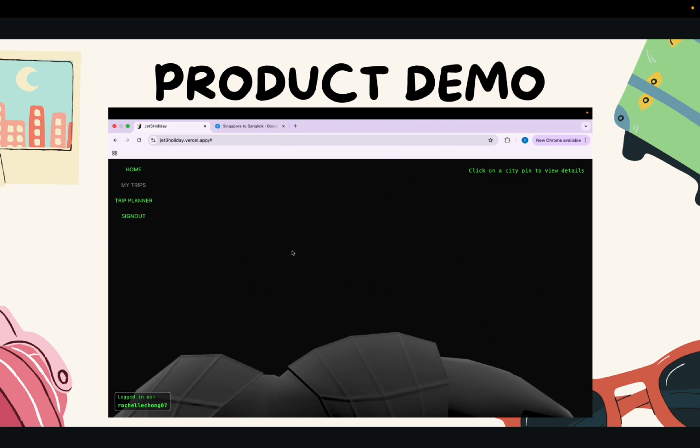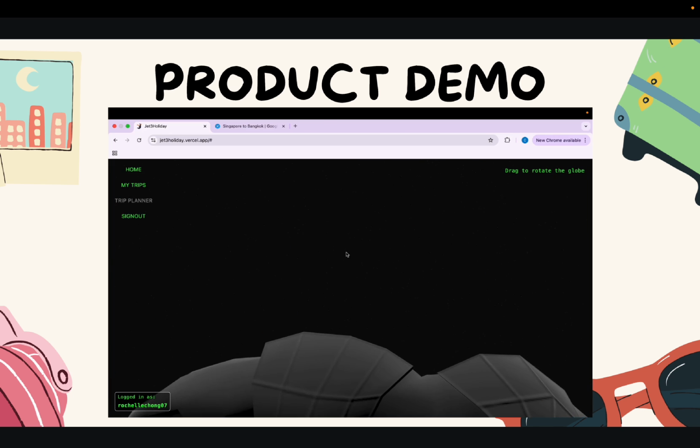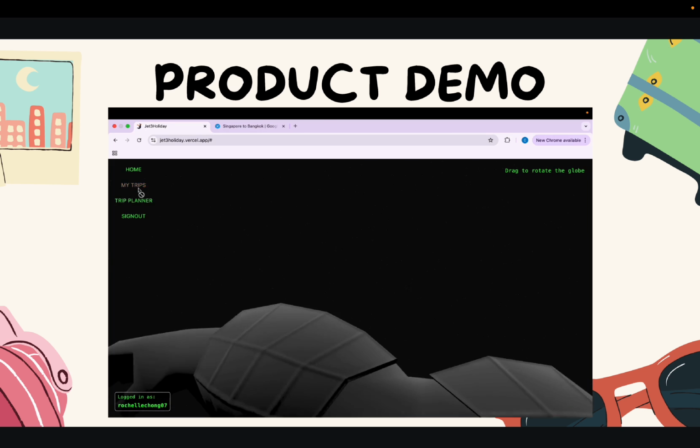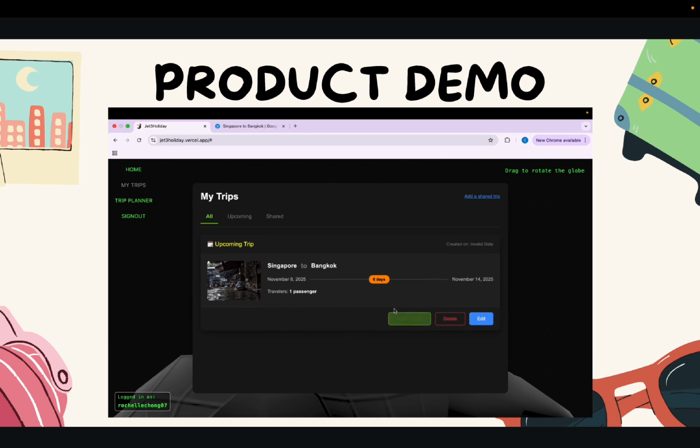Okay, so once I'm done, let's take a look at my trips. So this will be a consolidation of all the trips the user has planned. Alright, as you can see, there's the delete button if the user decides not to go on this trip. There's the edit button, which simply brings the user back to the trip editor over here. And lastly, you have this copy trip ID. So what this does is it allows the collaborative effort between different travelers, as most people travel in groups. So once you copy it, you can simply send it to your friend.